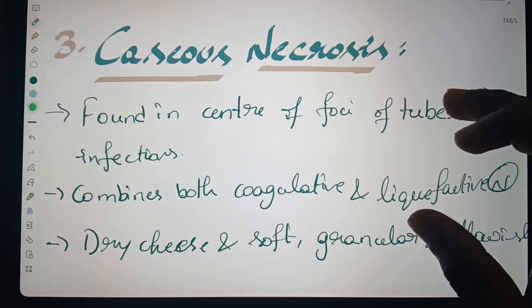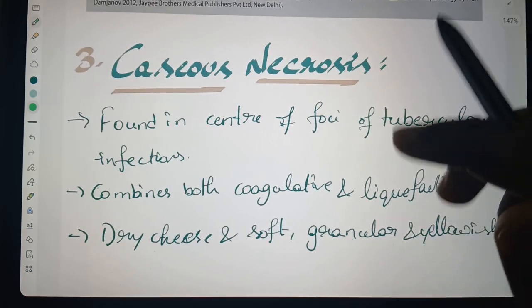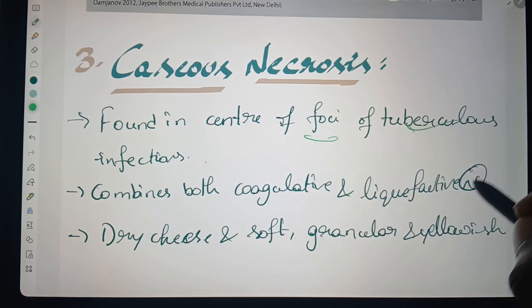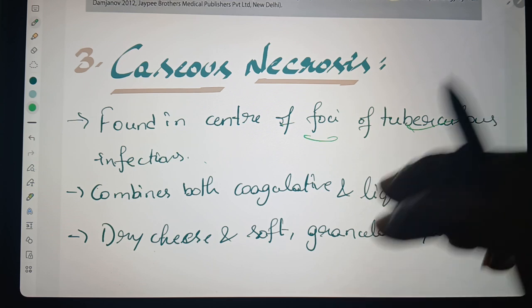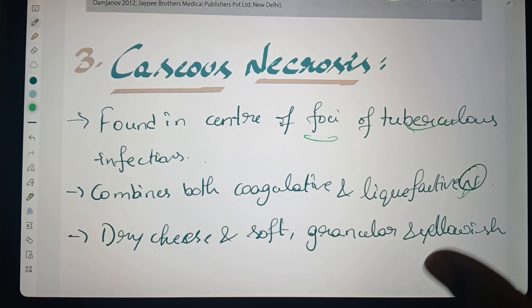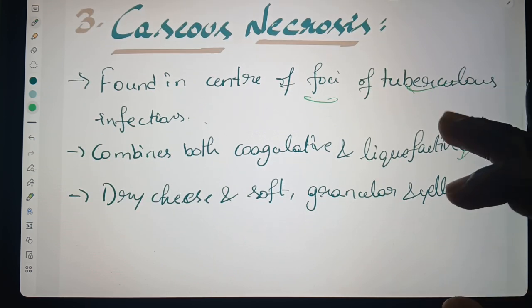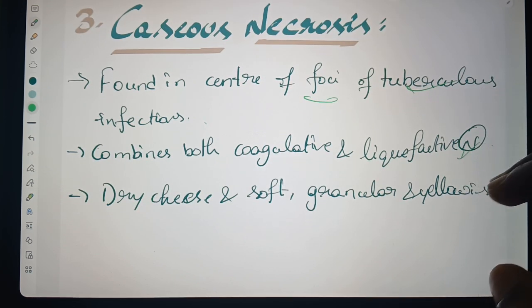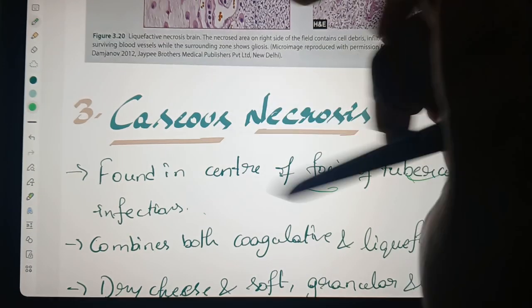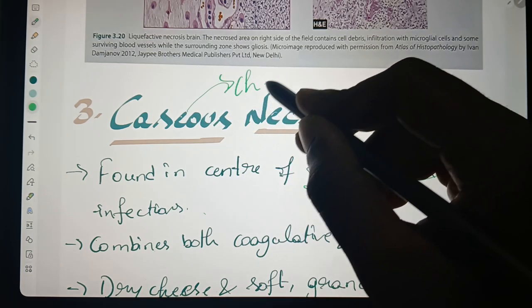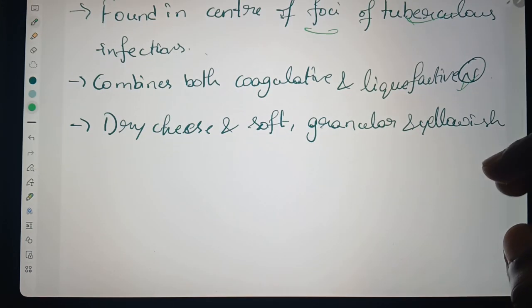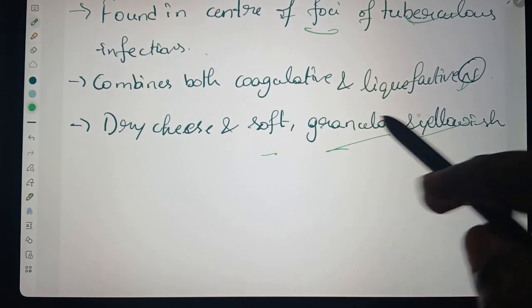And coming to the third necrosis, caseous necrosis. It is found in the center of the foci of tuberculous infections. Caseous necrosis is a combination of both coagulative and liquefactive necrosis. It has a dry, cheese-like appearance. Caseous means cheese-like. It is soft, granular, and yellowish in color.